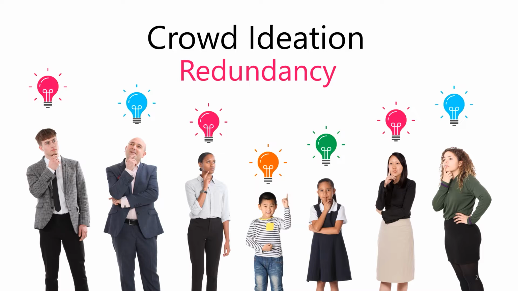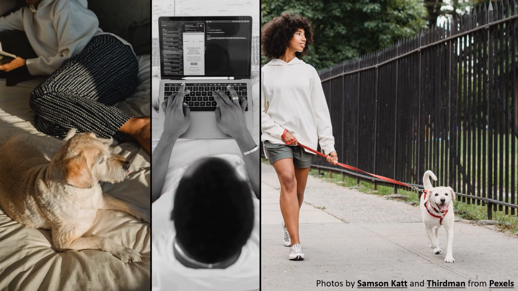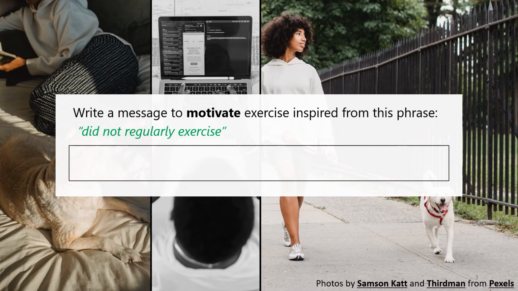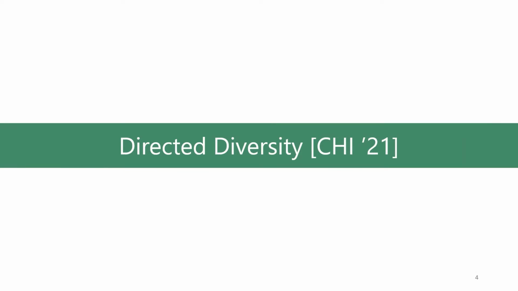How can we reduce this redundancy and foster diversity? Let's see with a concrete use case. Many people lead sedentary lives, but they could be encouraged to be more physically active if they receive motivational messages. We employ crowd ideation to obtain these motivational messages by prompting each crowd worker with phrases to stimulate his creativity in writing the messages. This is the method we proposed in our CHI 21 paper last year, which is called Directed Diversity. Since our current work is based on directed diversity, let's briefly review it.